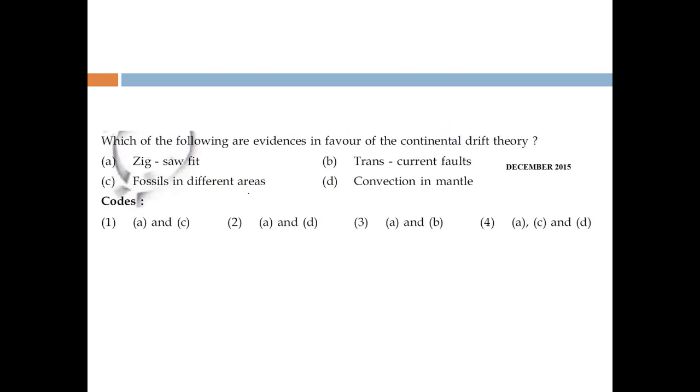Last third, this question is from December 2015. Which of the following are evidences in favor of the continental drift theory? The evidences here are the jigsaw fit and fossils in different areas, but transcurrent fault and convection in the mantle were not said by Alfred Wegener. So A and C, option one, is the right answer.